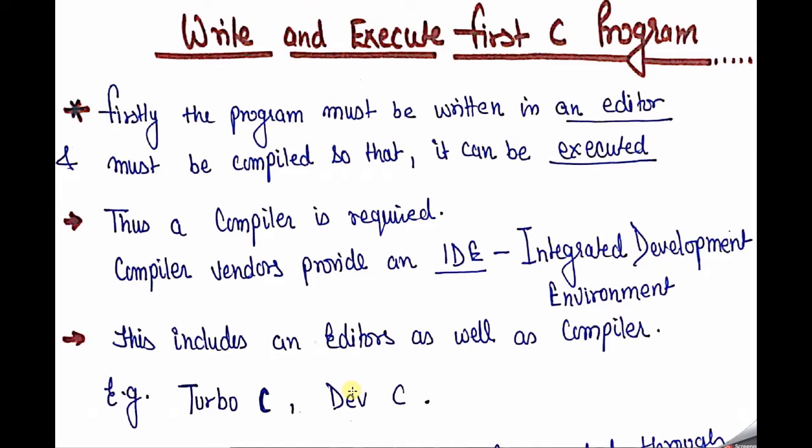Firstly, the programs will be written in an editor and must be compiled so that they can be executed. That means first we have to write our program, that means instructions, with the help of an editor, then compile that, and then we can execute our programs. Thus a compiler is required. A compiler vendor provides an IDE, which is known as the integrated development environment. This includes an editor as well as a compiler, like Turbo C, Dev C, and so on.